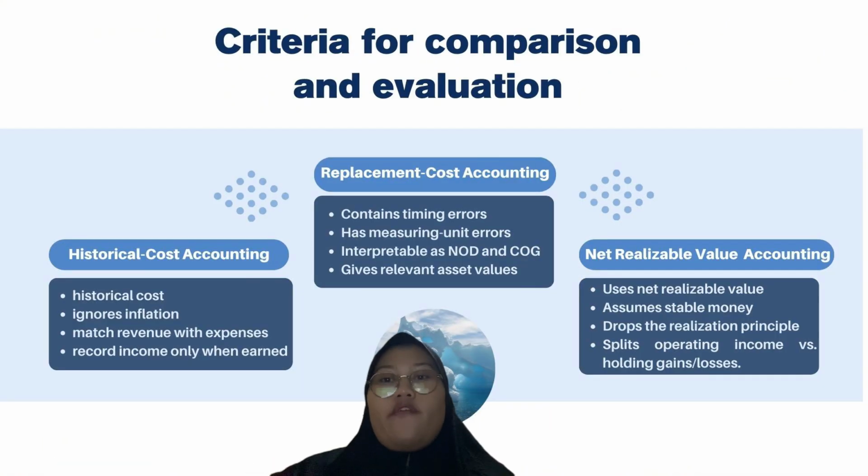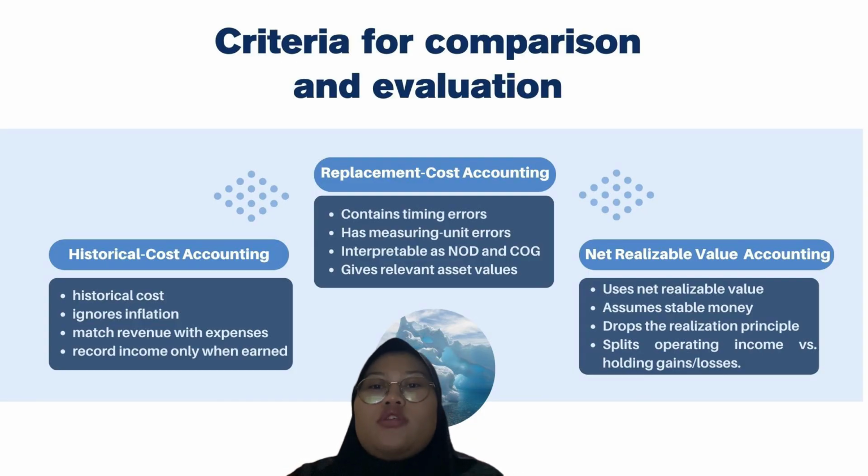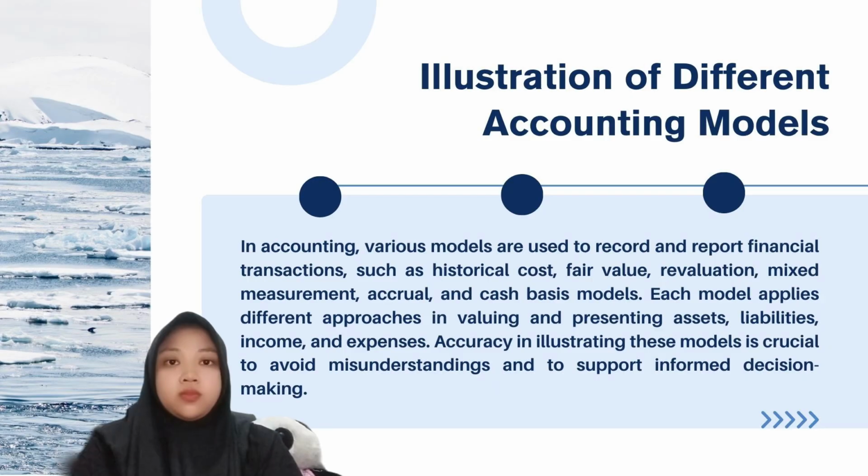And the last is types of accounting. First, historical cost. Use the original price, doesn't adjust for inflation, transaction records income only when earned, easy to read but not accurate, and has timing and inflation error. Second is replacement cost. Use what it costs to replace something today, doesn't adjust for inflation, better for asset values, and still has timing and inflation errors. Third is net realizable value or NRV. Use what you could sell something for now, updates value right even if not sold yet, no timing errors, and still doesn't adjust for inflation.